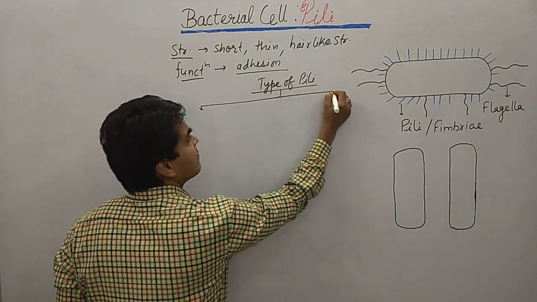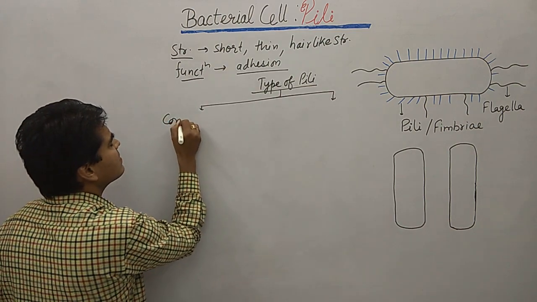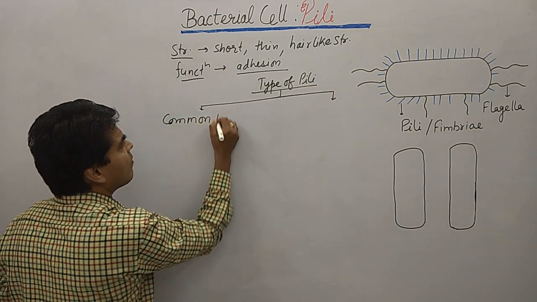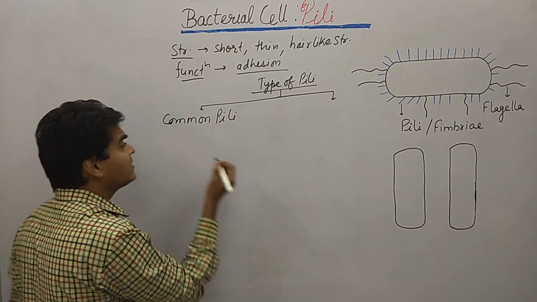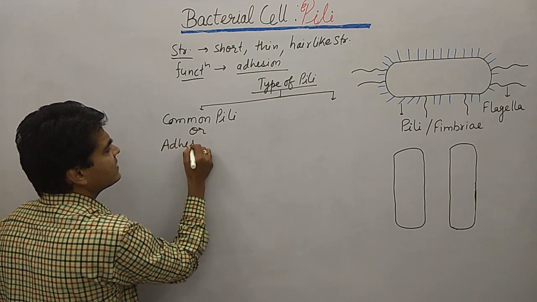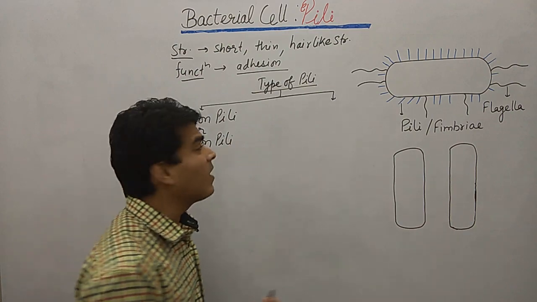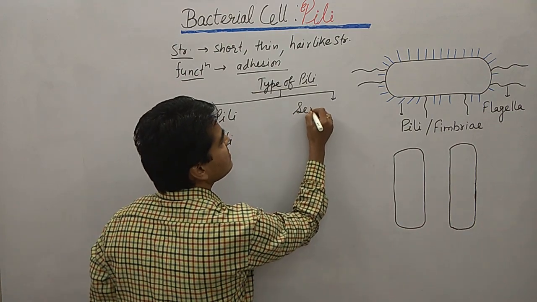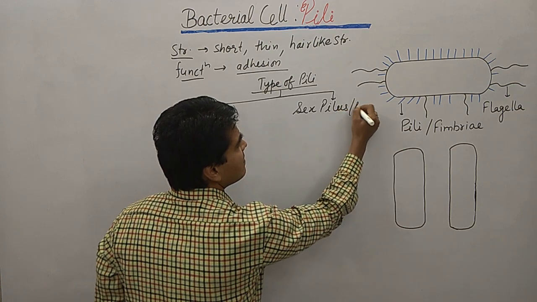There are two types of pili. The first one is known as common pili, or it is also known as adhesion pili. And the second one is known as sex pilus, sex pilus or pili we can say.